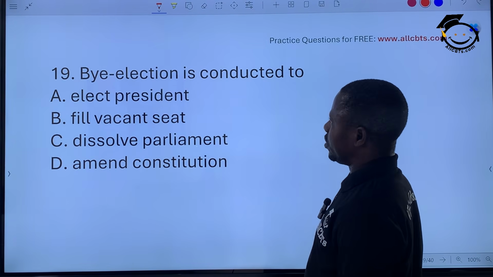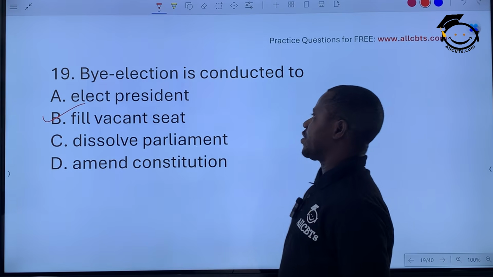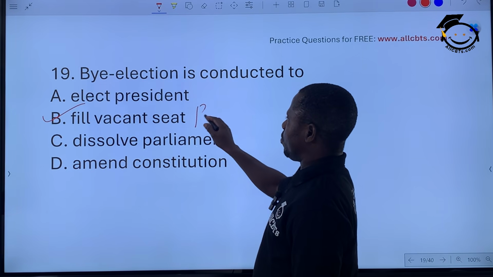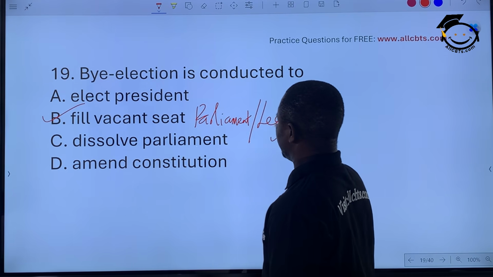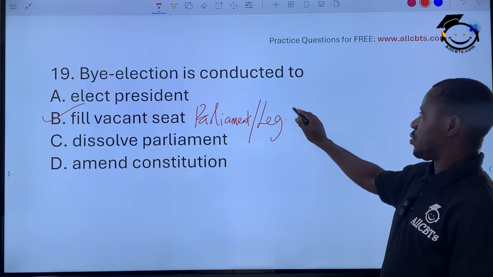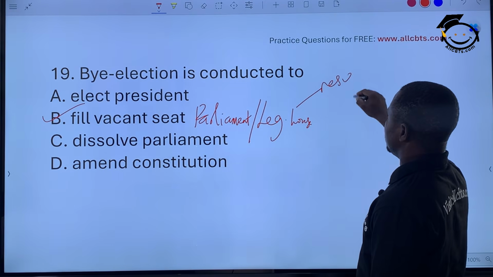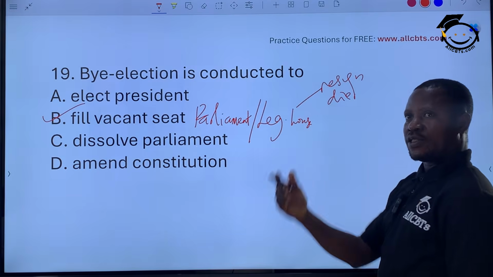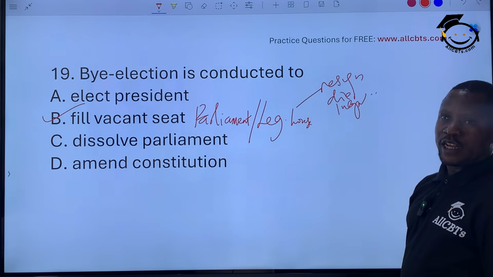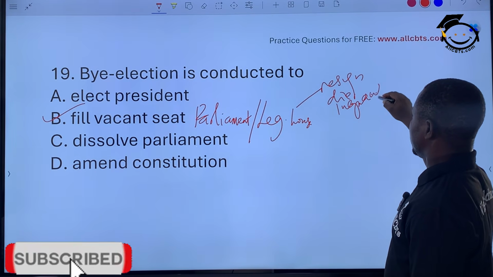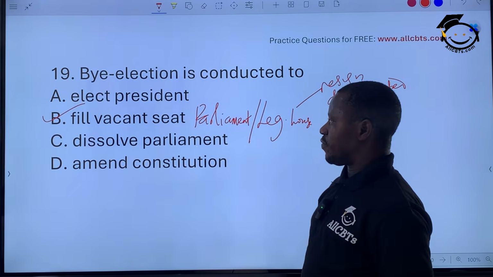By-election is conducted to elect the president, fill a vacancy, dissolve parliament, or amend the constitution. The answer is to fill a vacant seat in the house, in the parliament, the legislative house. Okay? Maybe somebody resigns. Somebody could die. We have seen it in Nigeria today. All right? Somebody could become incapacitated. So by so doing, what happens? There will be a by-election conducted by INEC to replace that vacant seat of that person.